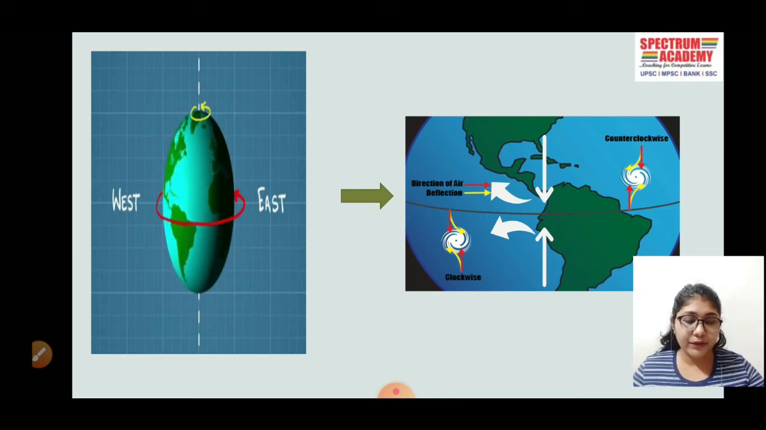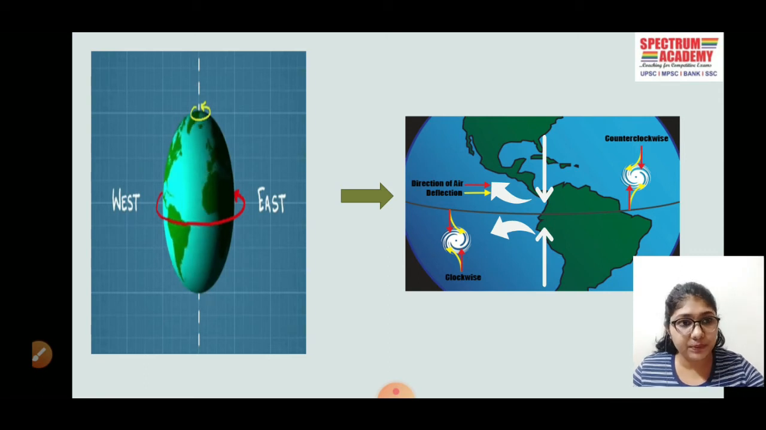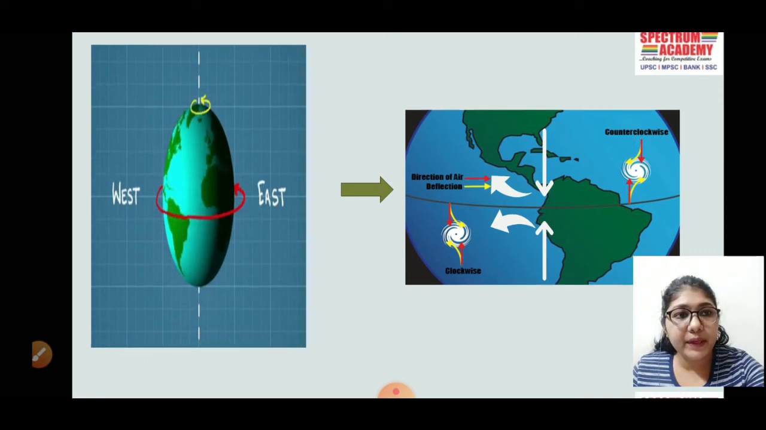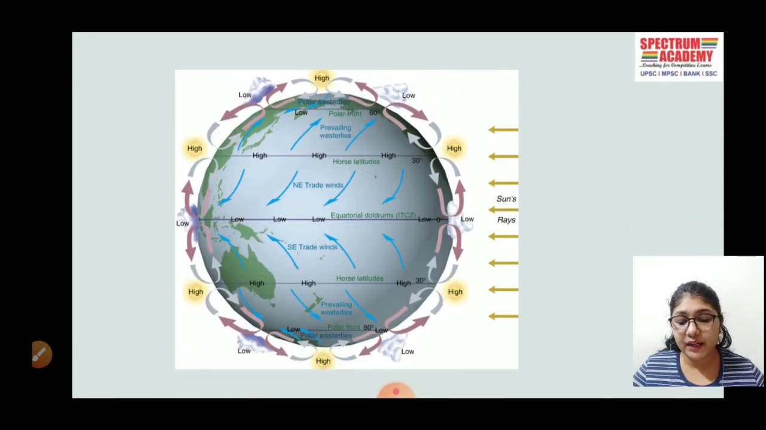So the winds coming from the North Pole to the equator get deflected towards the right direction in the northern hemisphere. Okay. And the winds coming from the South Pole towards the equator get deflected towards the left direction in the southern hemisphere. And because of this process, there are so many pressure belts formed on the surface of the earth.